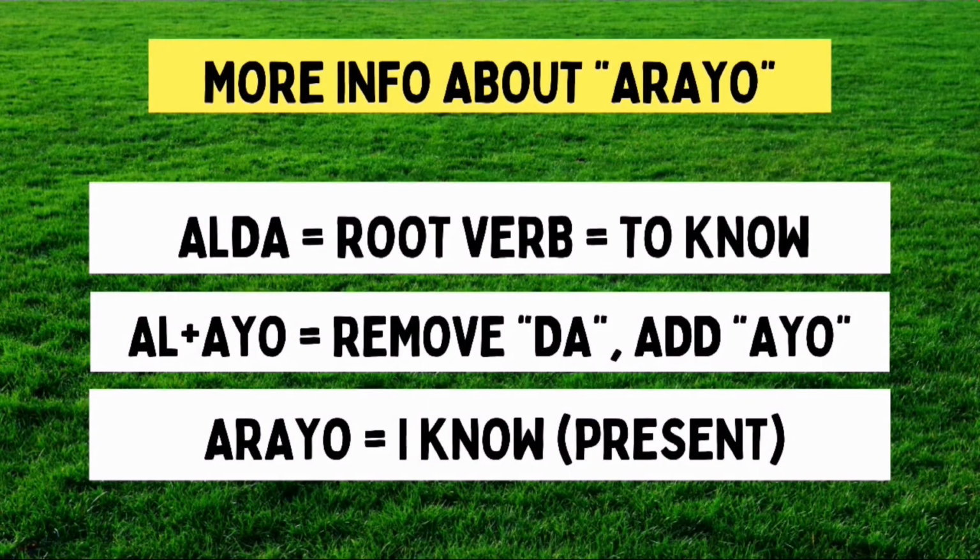Just more information about 알아요. It came from the root verb 알다. The verb 알다 means to know. And this is transformed into 알아요 by removing da and adding ayo to make it in present tense form. So, 알다 becomes 알아요. And 알아요 is just the present tense form of the verb to know. Again, the method is, we remove da from the root verb alda, and then we add ayo. Al plus ayo is 알아요. And that is how 알아요 is formed.